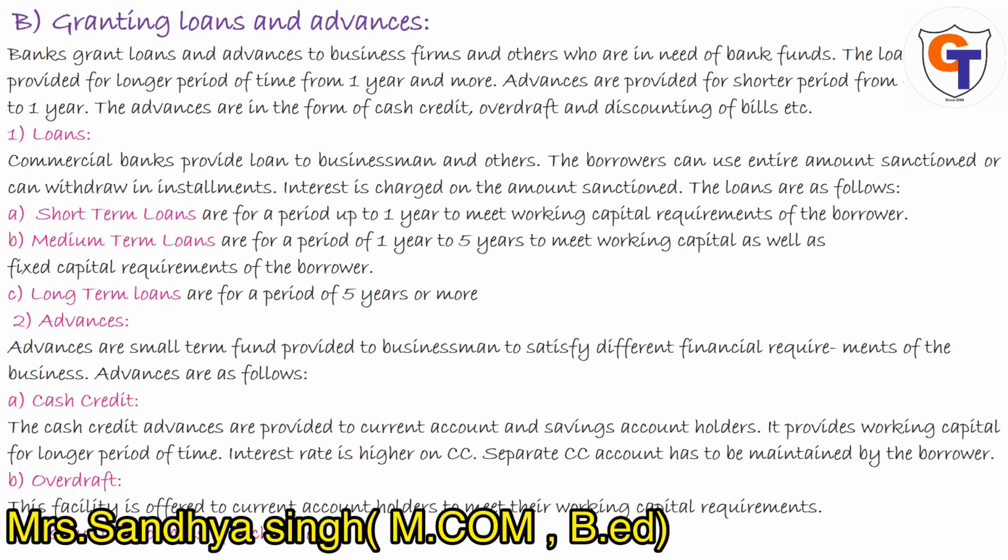Next is overdraft facility. This facility is offered to current account holders, as we have already seen, to meet their working capital requirement. And the last one is discounting of bill of exchange. It is a kind of bill where the creditor promises to pay a certain amount after a certain period.